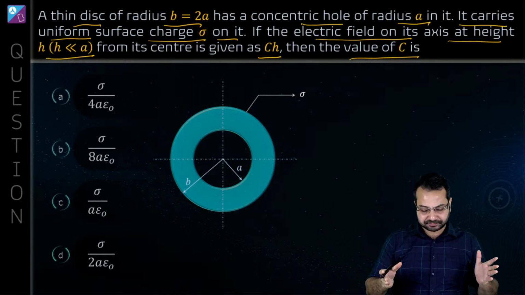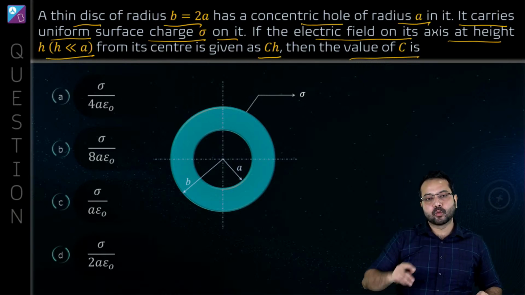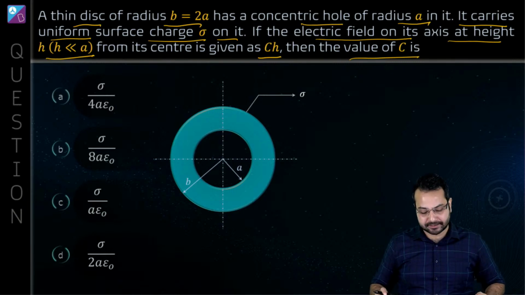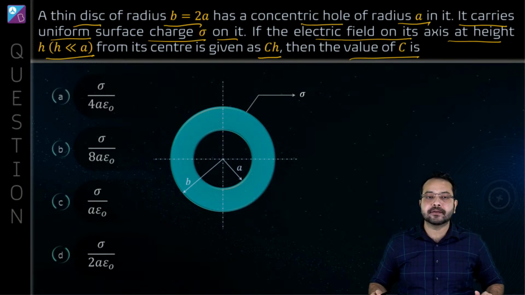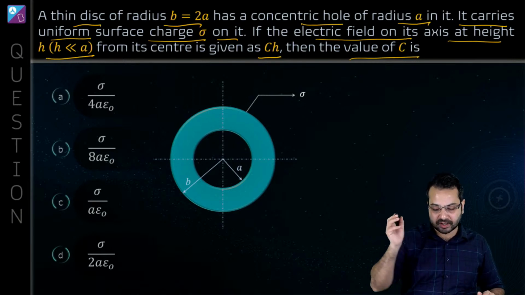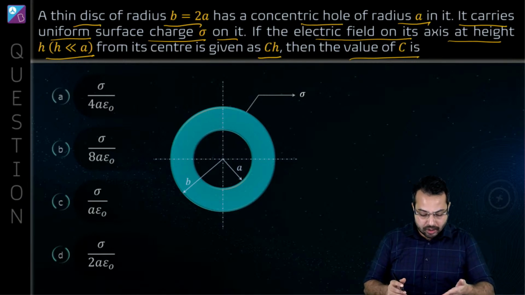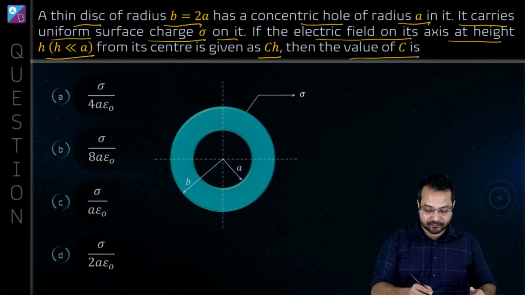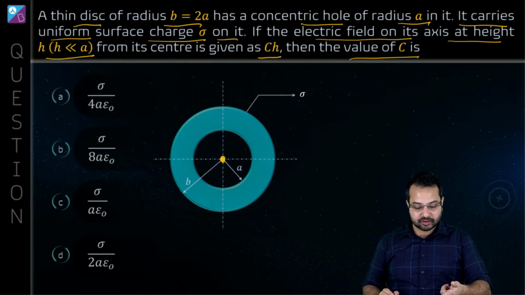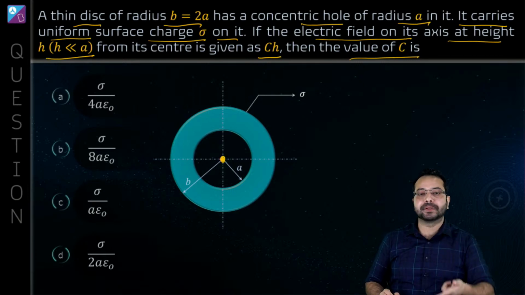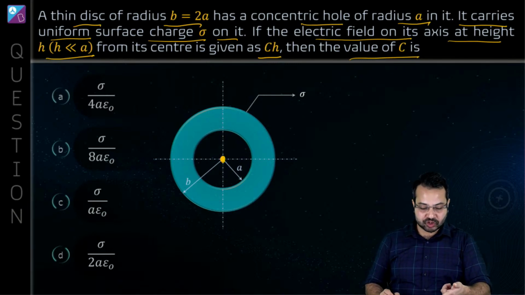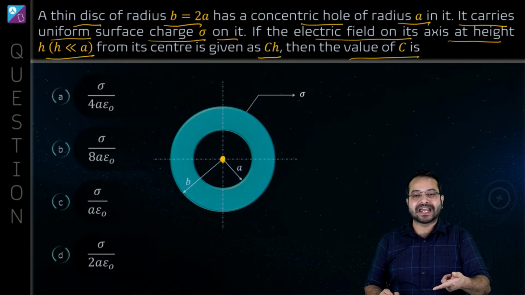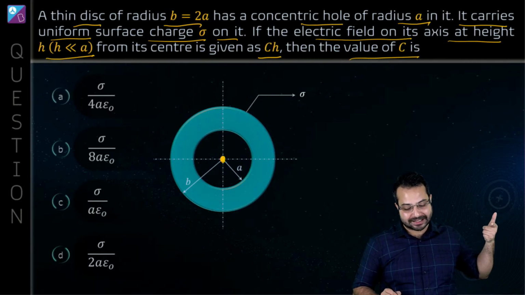So we have a disk which has a concentric hole inside it. The radius of the hole is a, the radius of the disk is b, and it has a uniform surface charge density of sigma. Now h distance above, you have to think of the axis as going into the plane of the screen. Just above the screen, at a height h, we have to find out what the electric field will be.